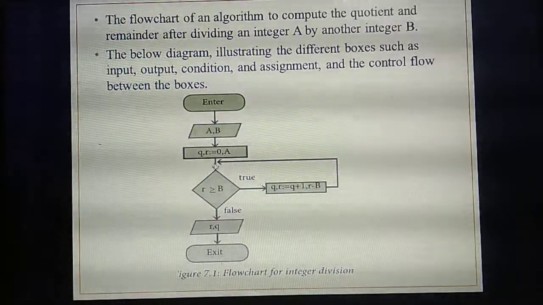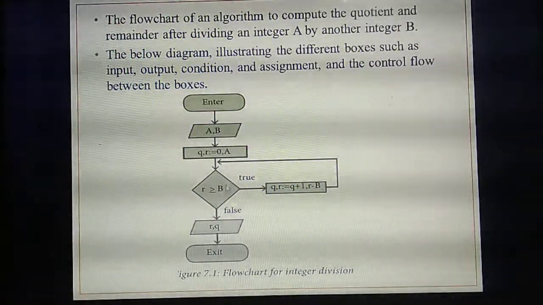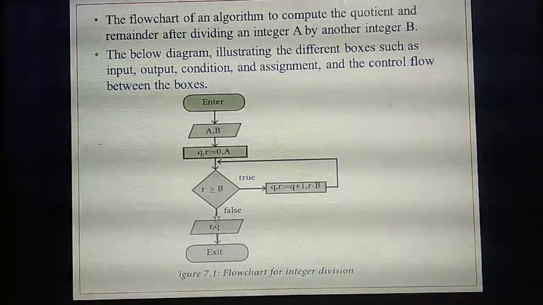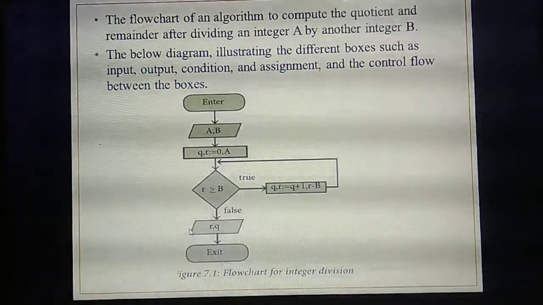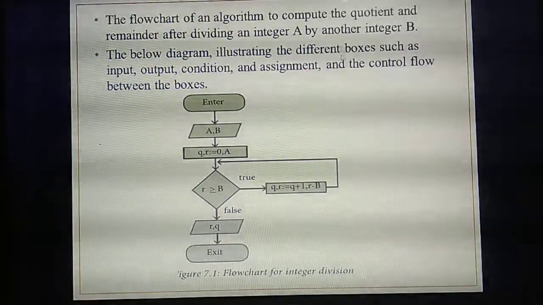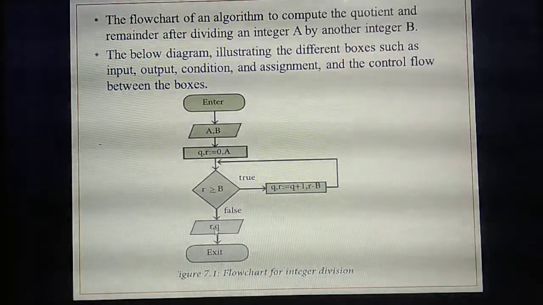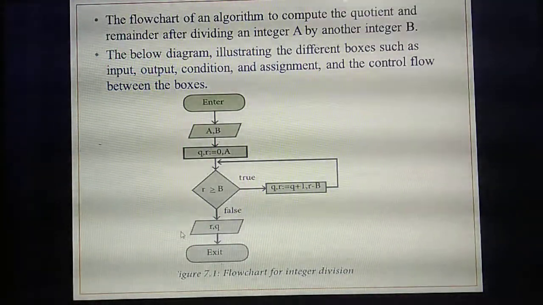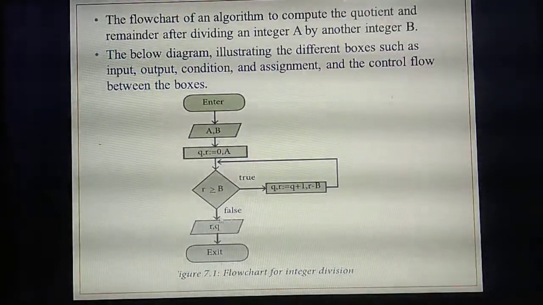Again it will check the condition. Each time it will check the condition like this. If the condition is false, meaning the value is not greater than B, then whatever remainder and quotient you have will be displayed as the answer. Understand? So this is the output. What output were you asked to find? Quotient and remainder, given in 2 variables Q comma R. The output always goes in which box? Parallelogram box.